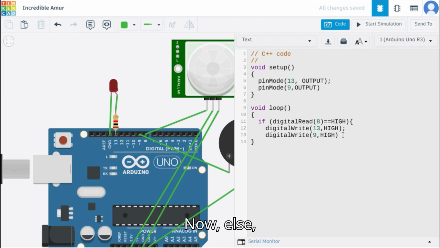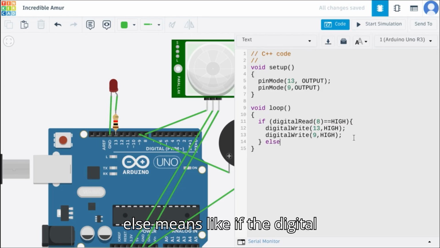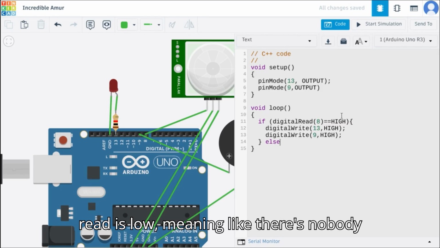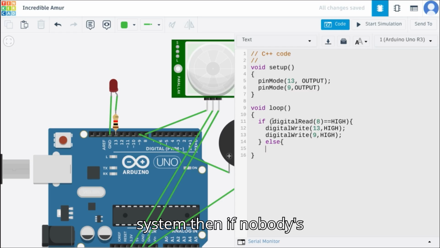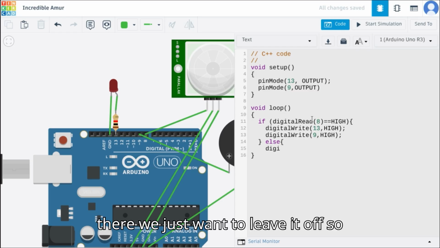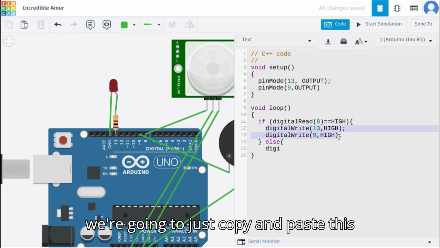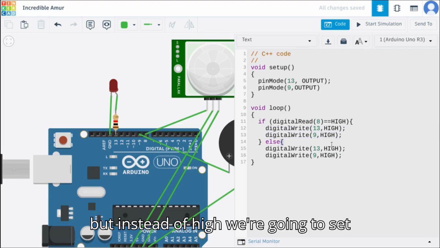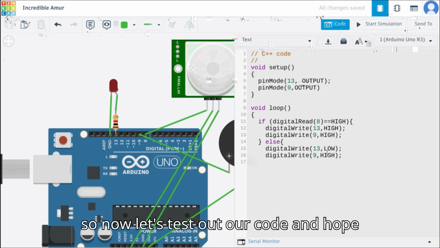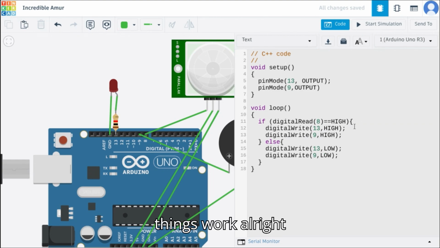Now else means if the digital read is low, meaning there's nobody there, since this is an intruder alert system, then if nobody's there, we just want to leave it off. So we're gonna just copy and paste this, but instead of high, we're gonna set them to low. So now let's test out our code and hope things work.